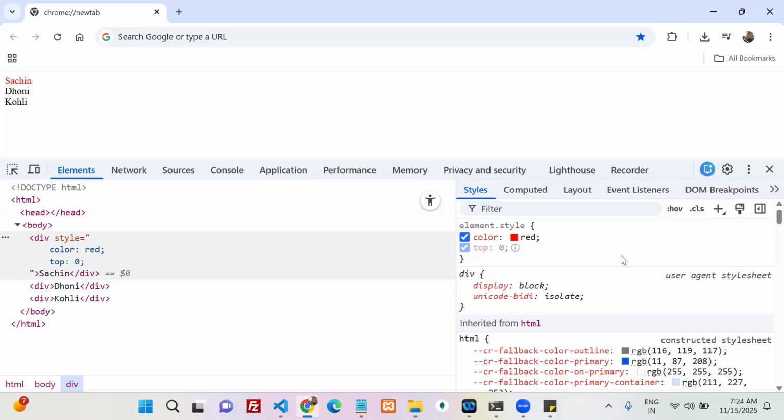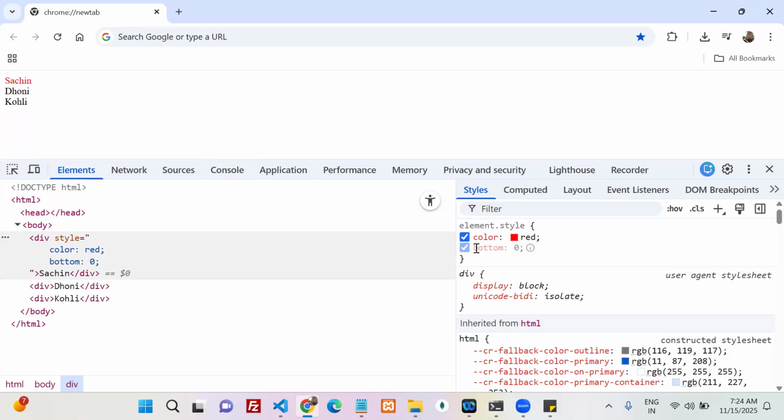You said color red. I'm able to see color red because of this top zero. Is something changed? Now, if you come to the bottom zero, is something changed?